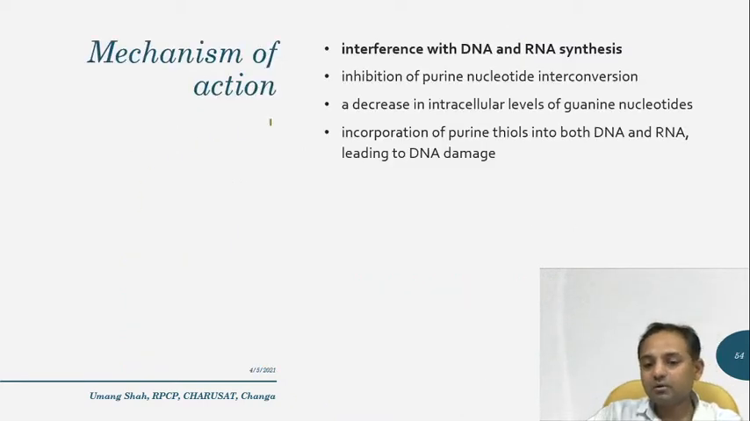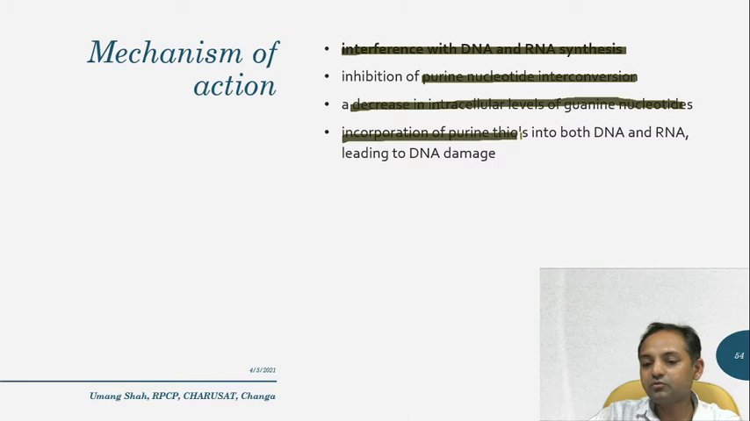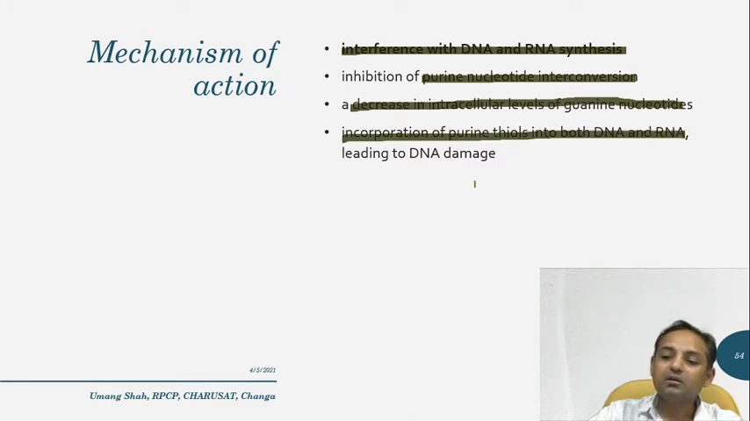Now these are the probable mechanisms for purine analogs: interference with DNA and RNA synthesis, inhibition of purine nucleotide interconversion, decrease in the intracellular level of guanine nucleotides, and the last mechanism is incorporation of the purine thiol into both DNA and RNA, leading to DNA damage.